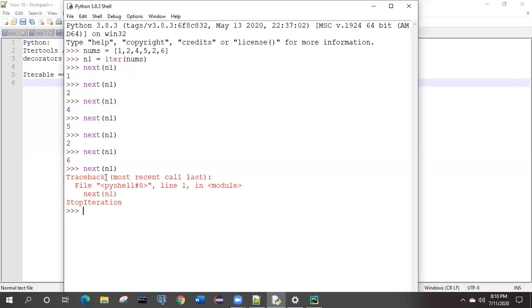It will give you the exception StopIteration, because you have reached the limit and there is no further element. So it is saying you have to stop the iteration because no further elements are available. Will there be any function to get the number of iterations?